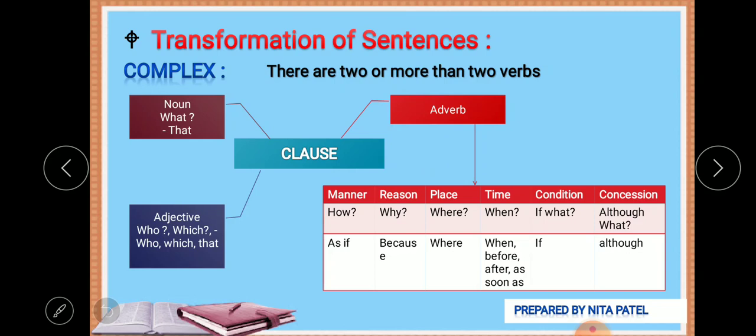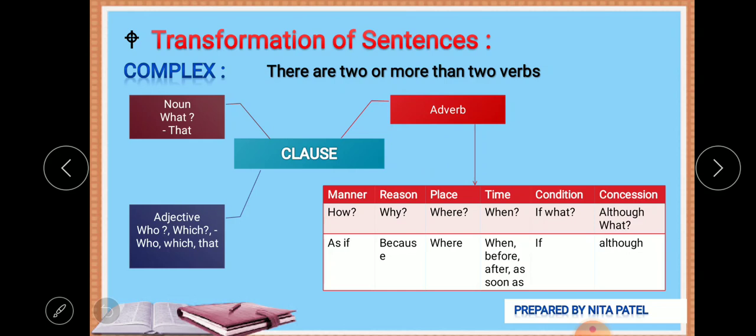Next is place, where, and obviously it answers with the where. For example, he was sitting at the place where no one dared to come.